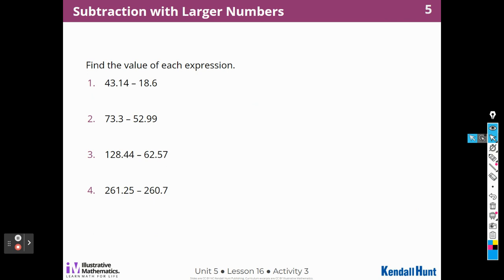All right. Here we have subtraction with larger numbers. This is just more practice, so let's try it again. The more practice we get, the better off we are. So 43 and 14/100ths minus 18 and 6/10ths. Remember, I'm lining up those decimal points.